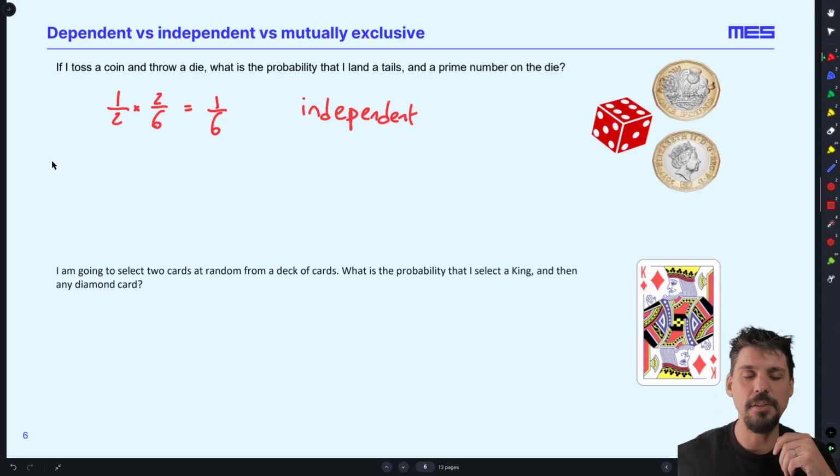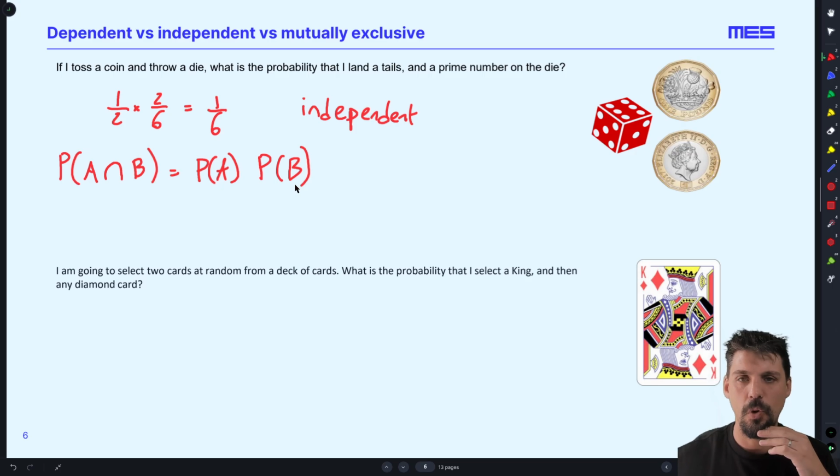Now we're going to add a little bit of notation in here, which you will see from our Venn diagram video. So if A and B are independent, the probability of A and B, we recognize this from our Venn diagram, is just going to be the probability of A times the probability of B. Okay, this is what we call independence.